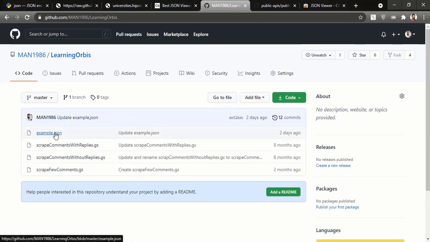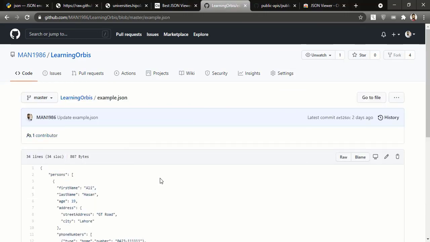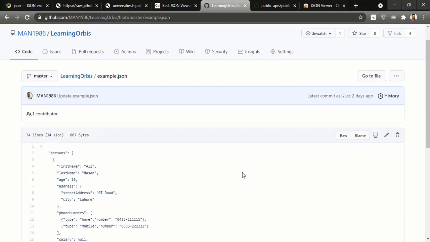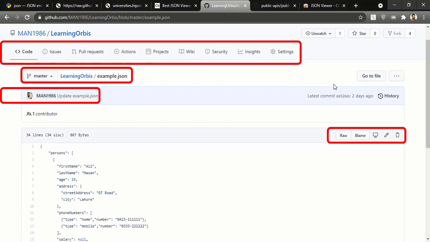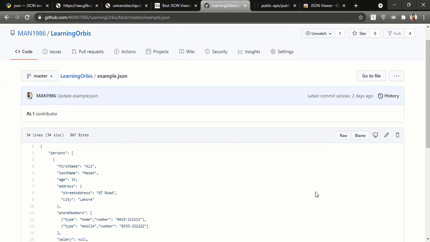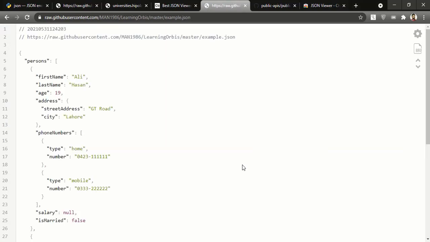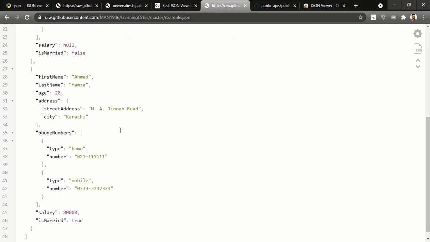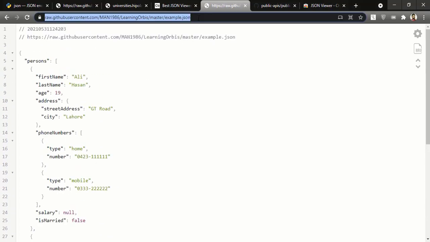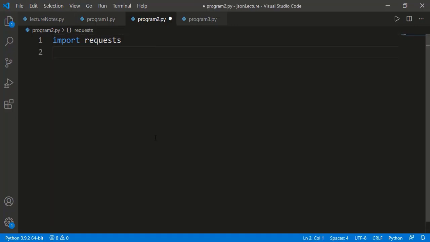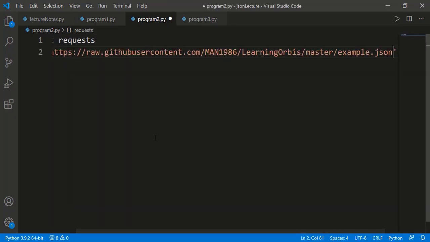Now I have one example JSON file in my GitHub repository. See the content of this whole page. We have many objects other than the JSON data, and everything will be returned if I send a request to this URL. But if I click this raw button, now I have just the JSON data, and only that will be returned when I send a request to this URL. So let's copy this URL and save it in our program in some variable as a string.